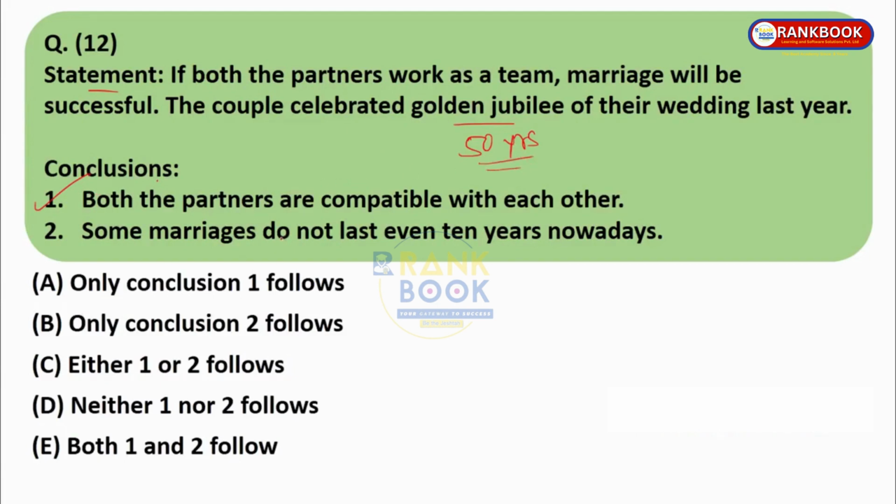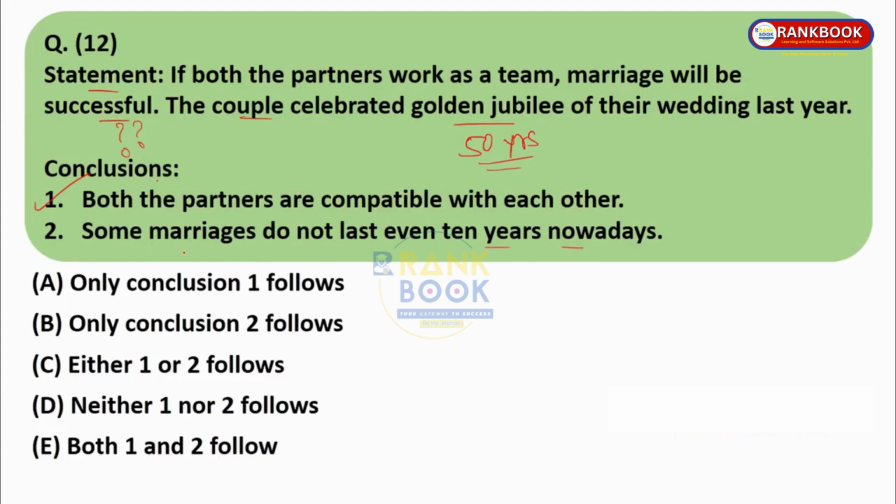Second conclusion: some marriages do not last even 10 years nowadays. Are they talking about other marriages? No, it is only about the couple they are talking about. Also, there is no guarantee about what happens if the partners do not work as a team. Are they saying that if they don't work as a team, marriage will not be successful at all? And what is the definition of successful? Does it mean that successful means 50 years only? It might happen that successful means 12 years also, 13 years also.